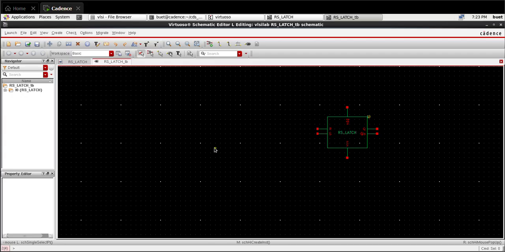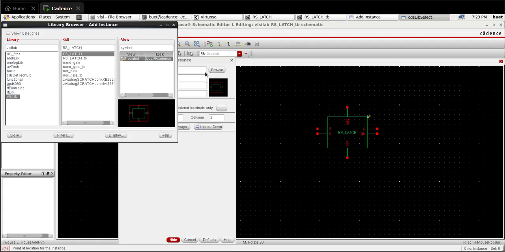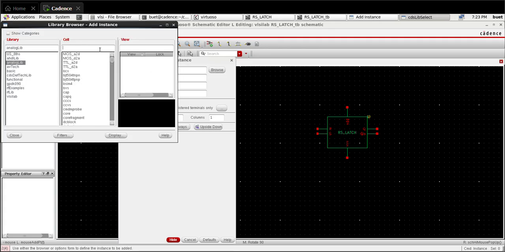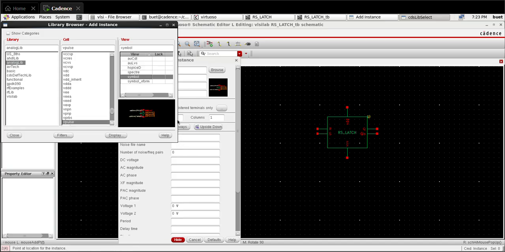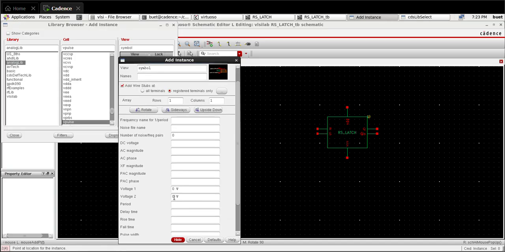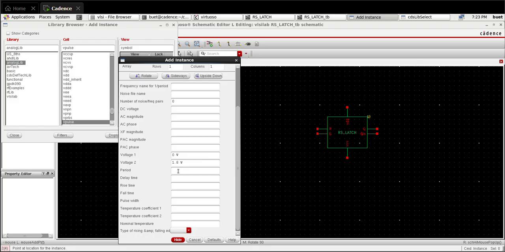Now for input we need vpulse. So go to instance, analog library, search vpulse and symbol, and keep the voltage 2 as 1.8 and period of first R as 40 nanoseconds, delay time, rise time and fall time as 1 picosecond, and pulse width is half of the period. So here the period is 40 nanoseconds, the pulse width will be 20 nanoseconds.